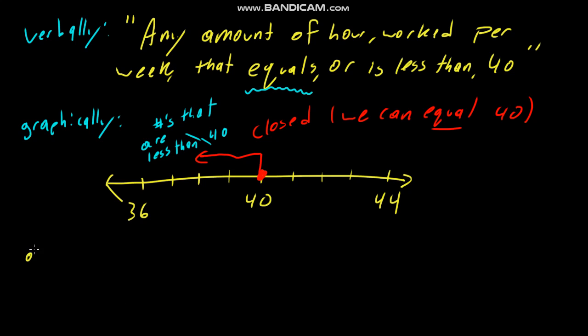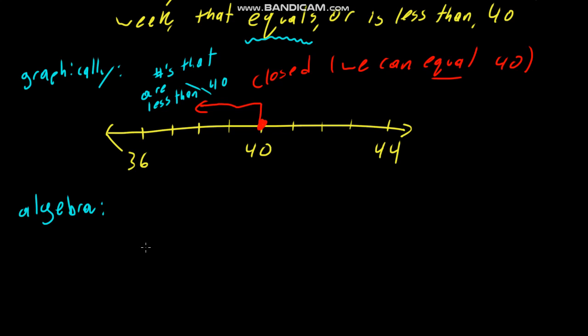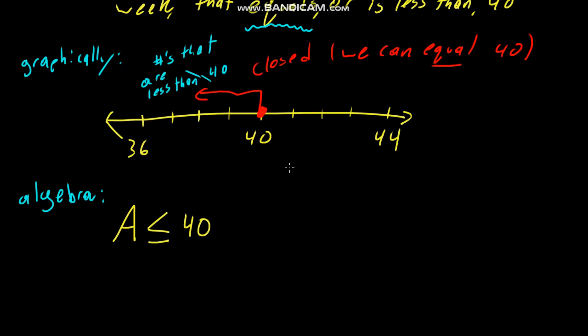And finally, we can do it algebraically. We would just say, in terms of our inequality from before, I'm going to use my same variable of a. I don't really have to redefine it. I already know what it is from before, so we're okay with that. But a would have to be less than or equal to 40. Just like we said verbally, right? And this would be the amount of hours that she would work that would not indicate overtime. So that is what we're going for in this question, which is just a little bit of an extension for the last line, but teaches us a lot about what inequalities are.